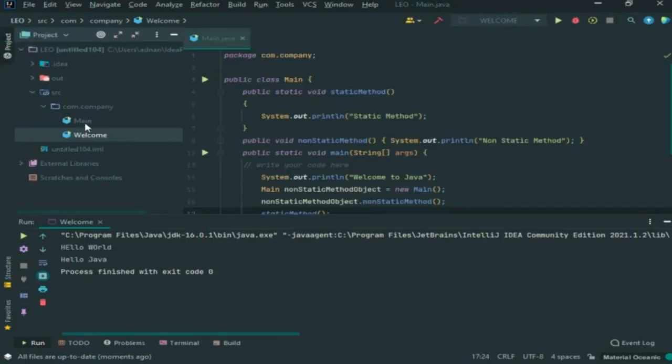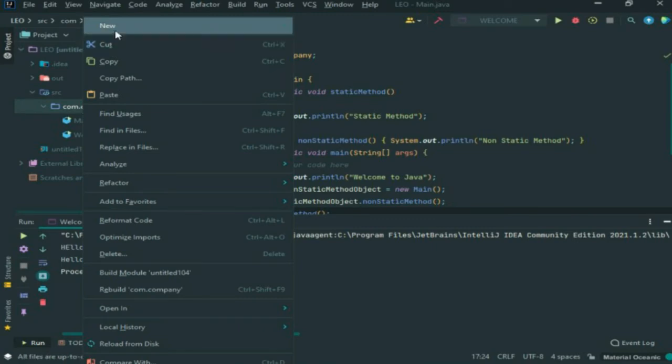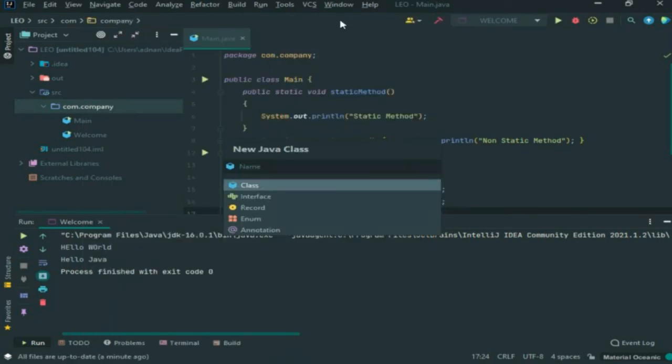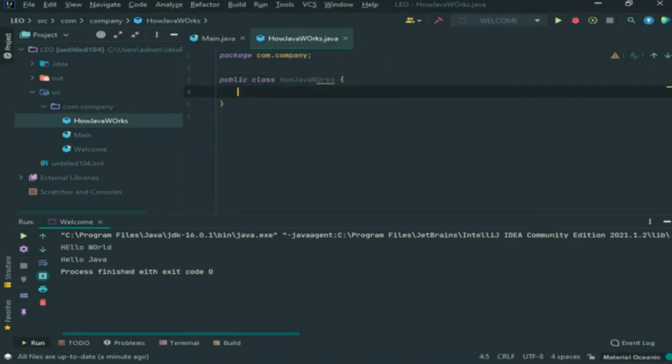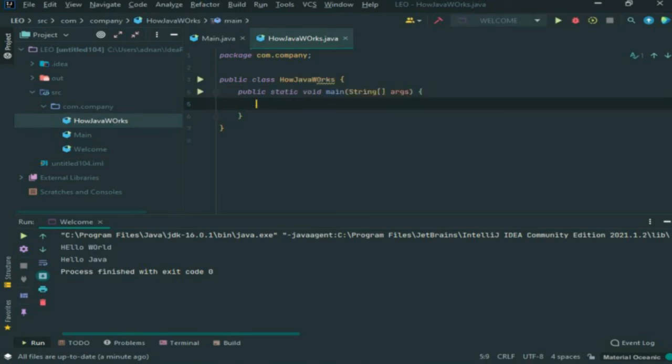Like here, I will create a new Java class, and I will name it HowJavaWorks. And then here you can see that a class has been created, and then we will add a main method, and then we will write our source code, whatever you want.